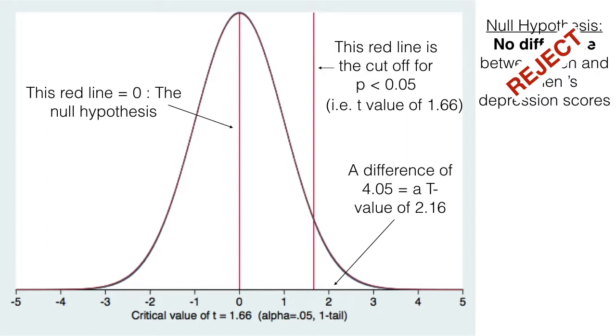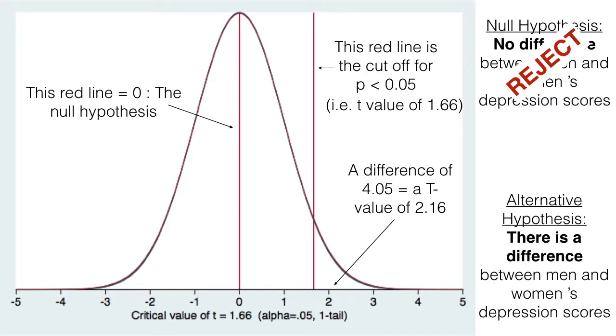Less than 5% of the time are we going to get a difference of 4.05 by random chance alone. So randomness isn't a good explanation. The alternative hypothesis is that there is a difference between men and women's depression scores, and we are going to accept the alternative hypothesis that there is a relationship between gender and depression scores with respect to this particular sample.